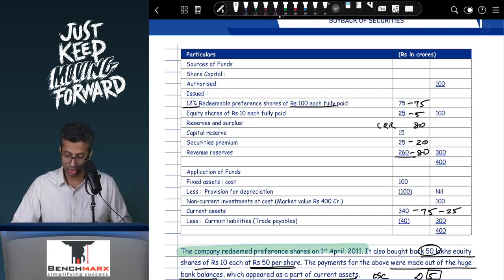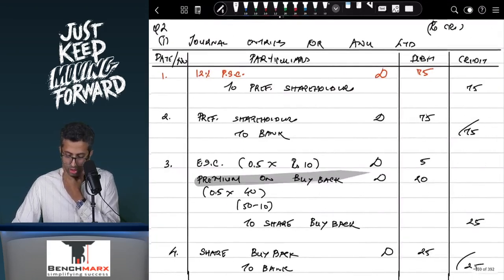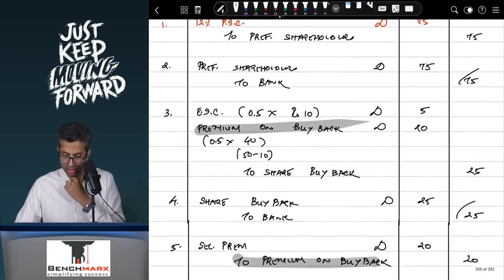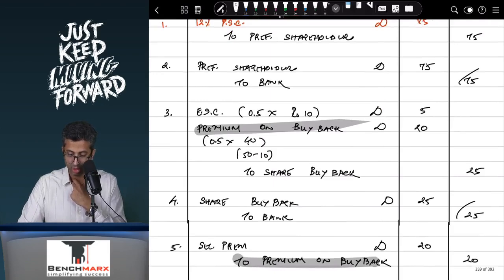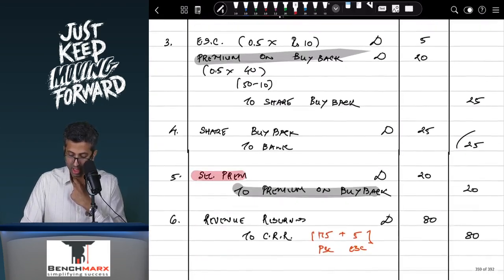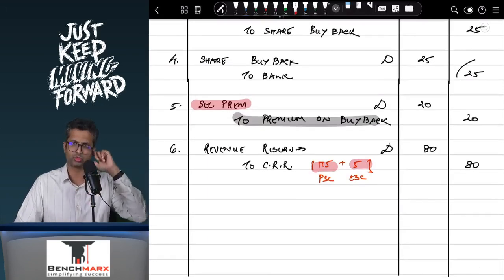In your reserves, your capital reserve will remain intact at 15. Your CRR will be created at 80. Securities premium will appear at 5, and revenue reserves will appear at 260 minus 80, that is equal to probably 180. So if you just review this question number 2, preference shares are redeemed. So 75 ka entry, then equity shares, the premium on buyback over here, as you can see, will be written off against the securities premium, and revenue reserves 75 plus 5, that is equal to 80 rupees, will be used for the purpose of creating CRR.